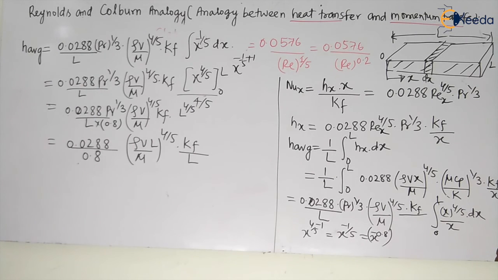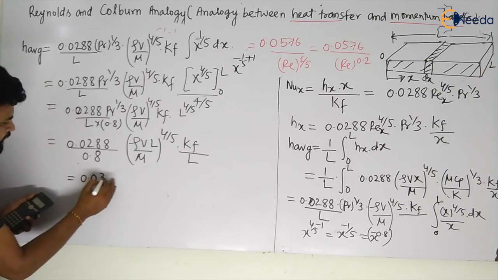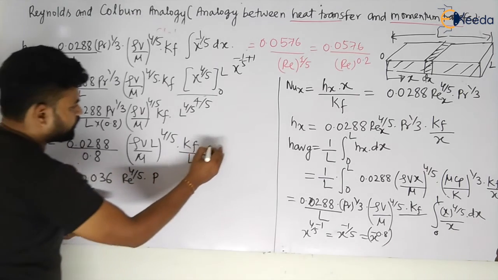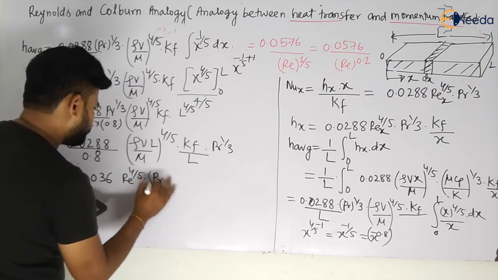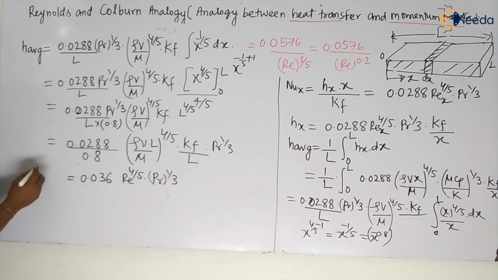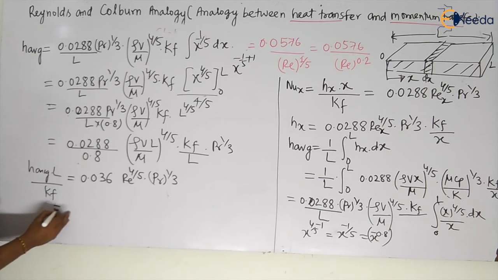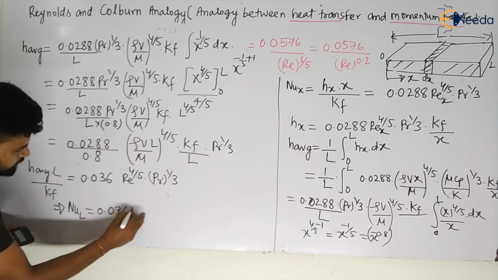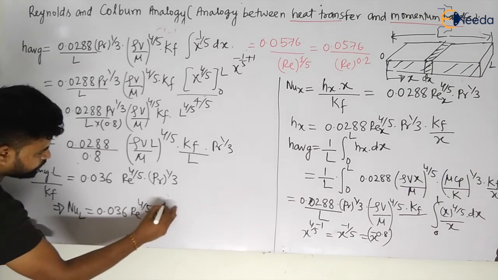So what will this value become? Let us see, my dear students. This value will become equal to 0.0288 divided by 0.8, which is nothing but 0.036 into Re to the power 4 by 5 into Pr to the power 1 by 3, and I am taking L this side, so this will become h average into L by Kf, and that will be nothing but the Nusselt number at L, given by 0.036 Re to the power 4 by 5 Pr to the power 1 by 3.